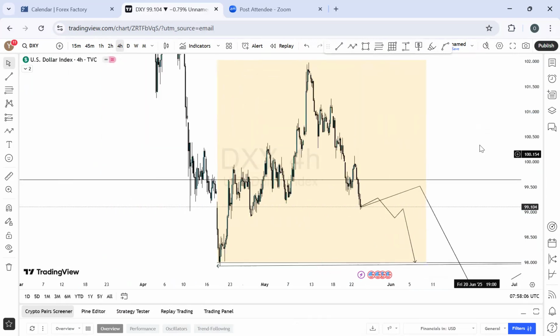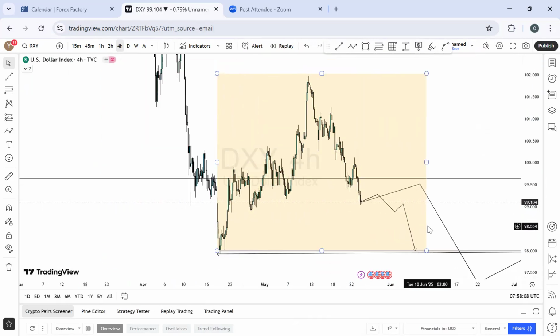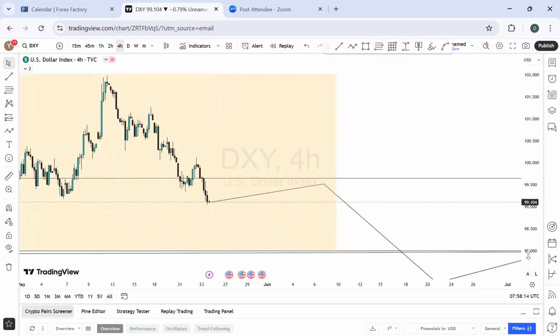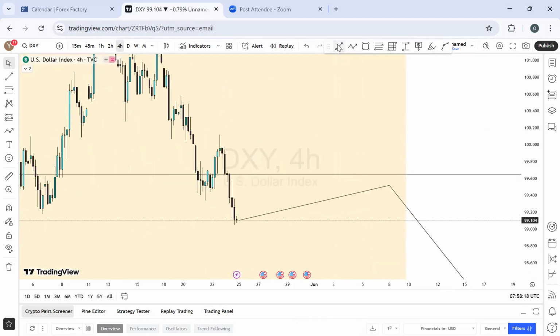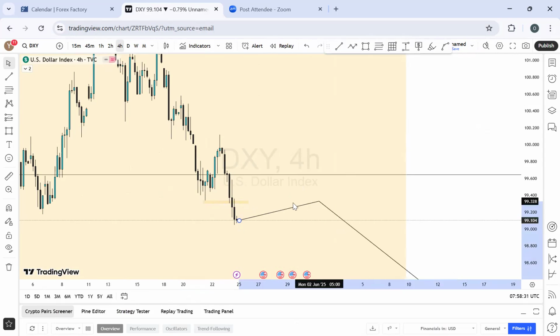So to keep it simple, we'll just be looking for what we've analyzed over the higher time frame. Ideally, this will still remain my bias on DXY for this week going forward. And by the way, this is a balanced price range. I'm not seeing a balance. I'm not seeing a favorable gap above the price where I'm anticipating the price to really get to before it moves back into bearish momentum.